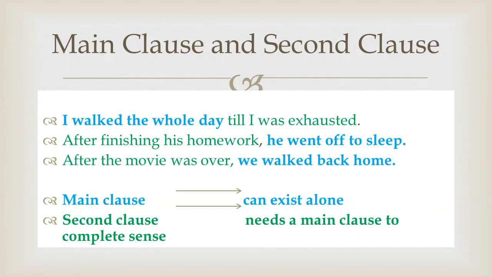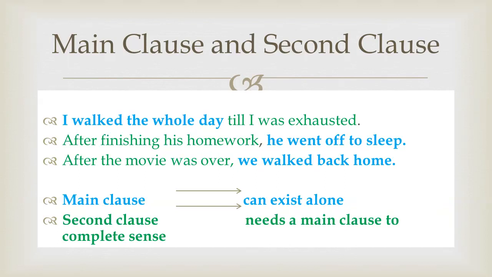A sentence can have any number of clauses: one clause, two clauses, three clauses, or more than three. But if a sentence has more than one clause, one clause would be the main clause and all the other clauses would be second clauses, dependent clauses.